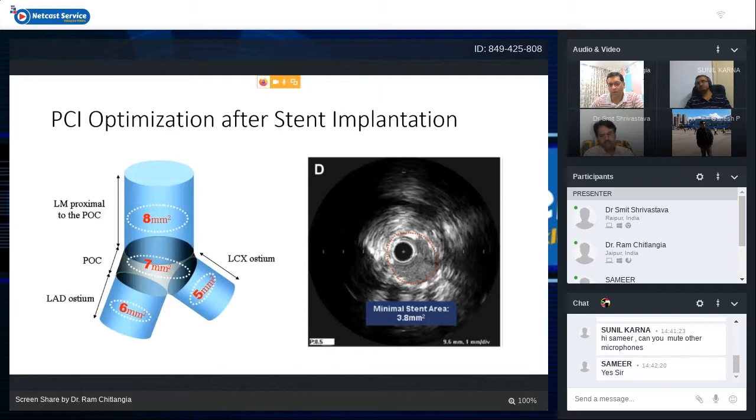Whatever you are looking at, you may see that the stent is adequately expanded in the LCX ostium or wherever. But if this cross-sectional area is less than 5, then you are bound to get an adverse outcome or restenosis in the near future, or late failure of the stent. So we should try to achieve these targets.